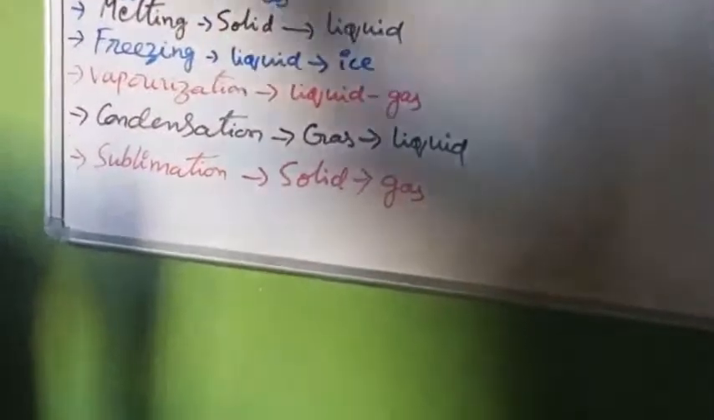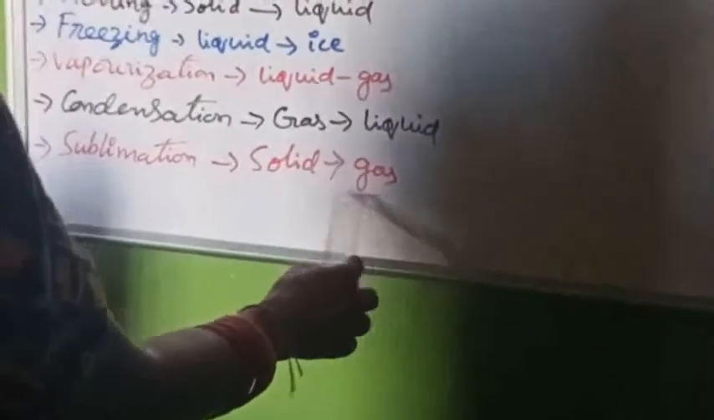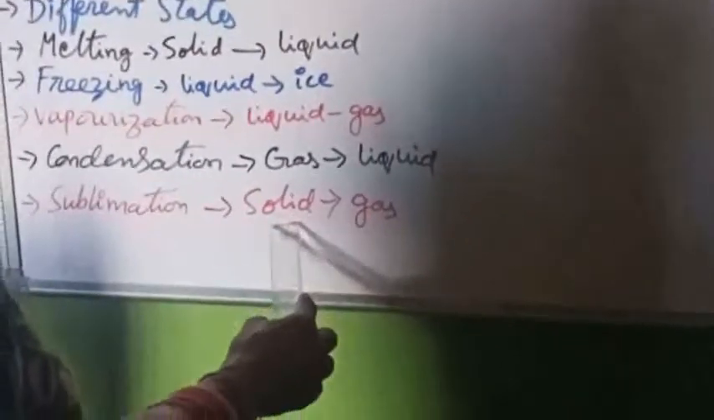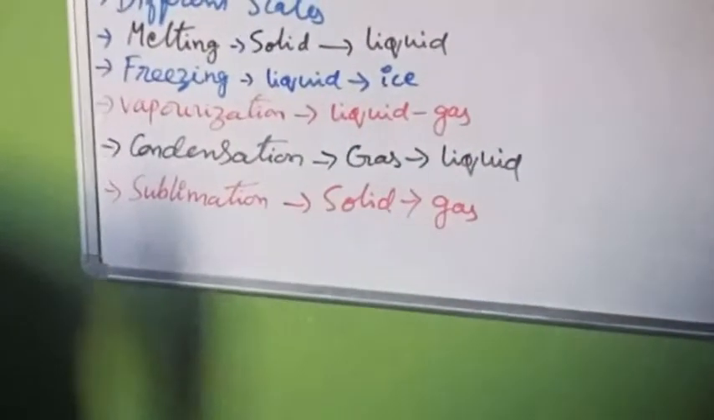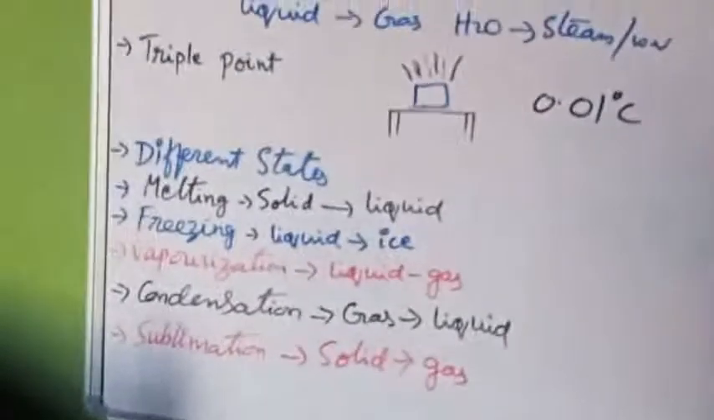Next one is sublimation. Here solid directly changes into gaseous state. There will be no liquid state in between. Solid changes directly into gaseous state. For that, naphthalene balls are the example. If we keep these naphthalene balls in between woolen clothes, after a few days the size may be totally decreased because of the vaporization, sublimation process. That's all.